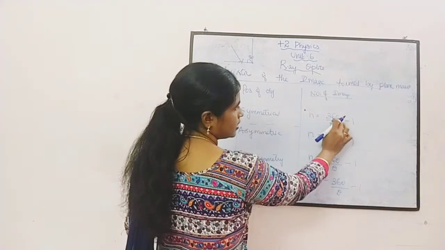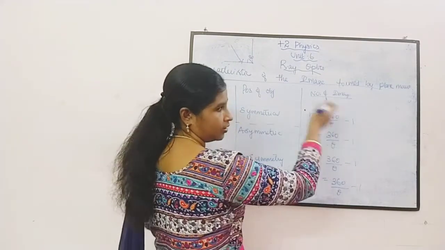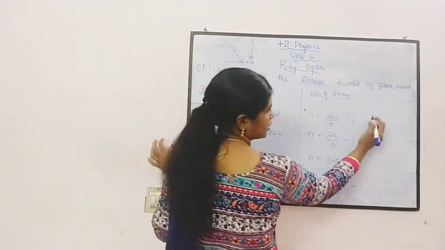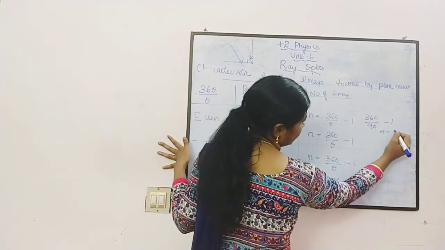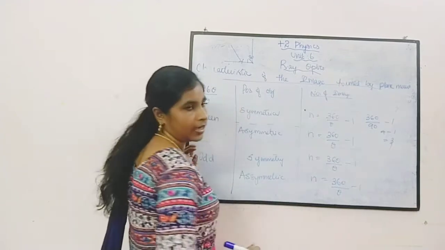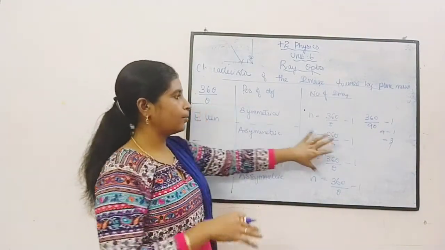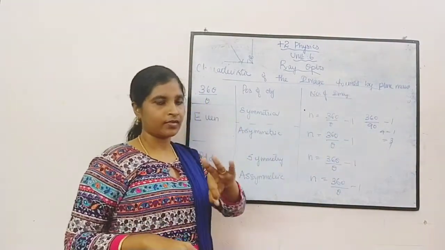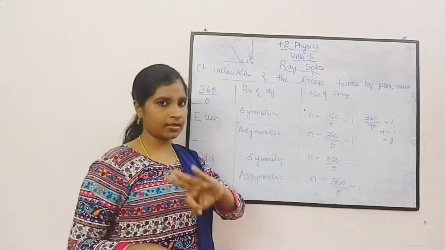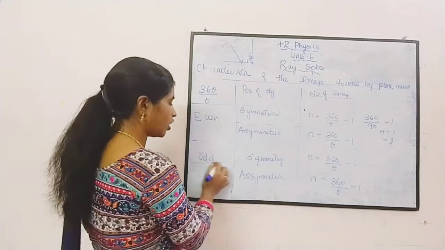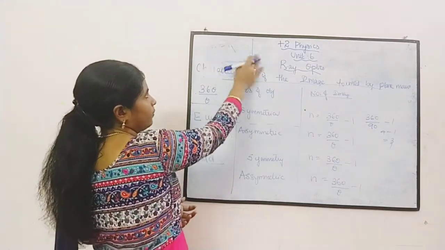N is equal to 360 by theta minus 1. In your previous example we have seen 360 by theta is 4, so 4 minus 1, that is equal to 3. Okay, clear? If it is even, the number of images you are getting is 3, either if it is symmetric or asymmetric. Okay. But if it is odd, the number you are getting is an odd number.